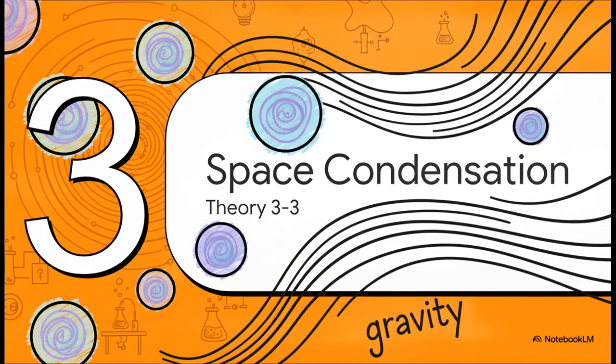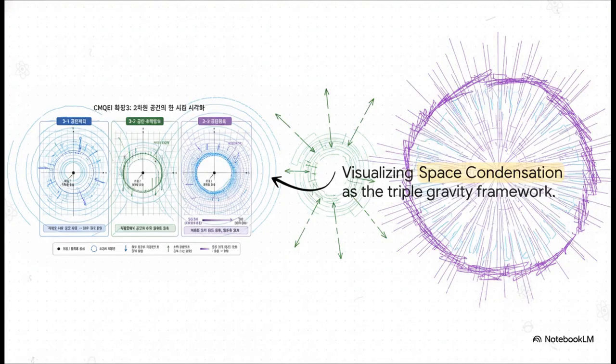Section 3. Theory 3.3, Space Condensation. Now that we have definitive lab proof that quantum properties survive a horizon boundary, let's connect this back to how gravity actually functions under this new paradigm. If we look at the visual progression here, specifically Theory 3.3 on the far right, we can see space condensation in action.